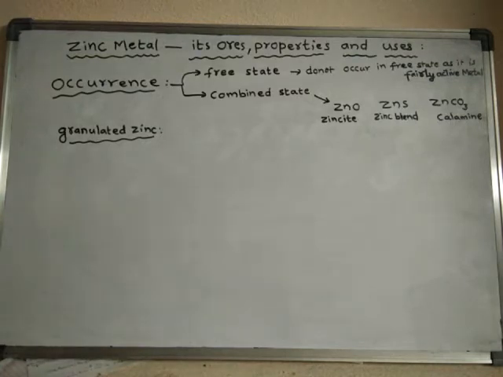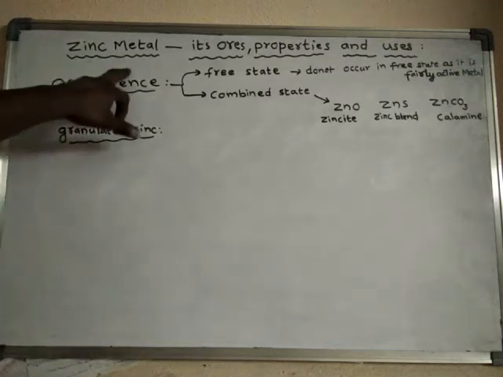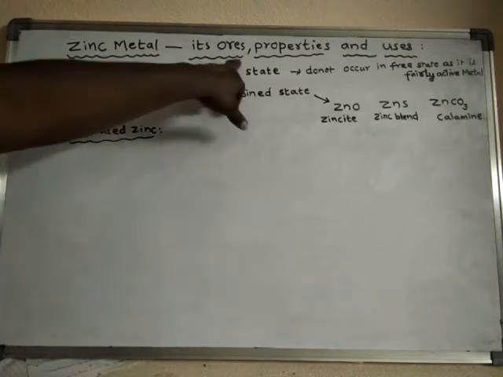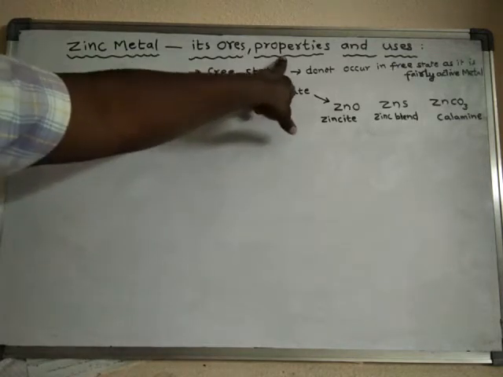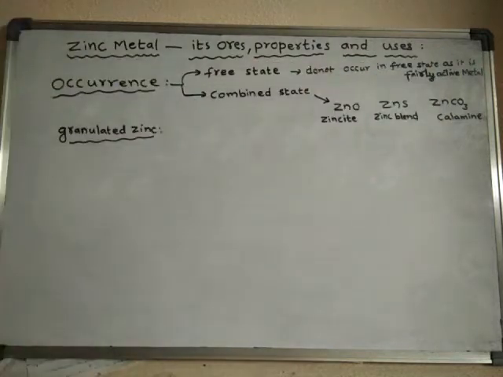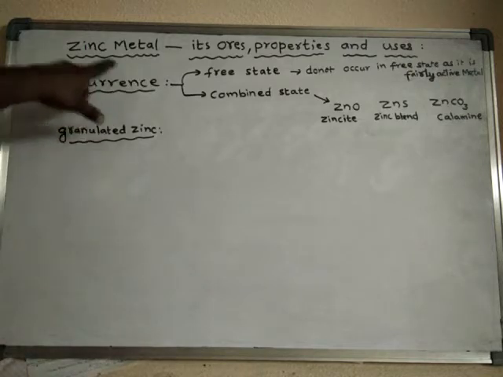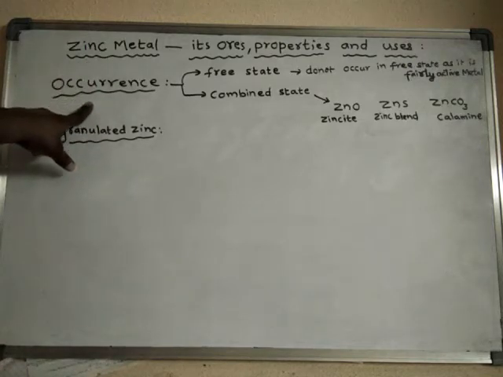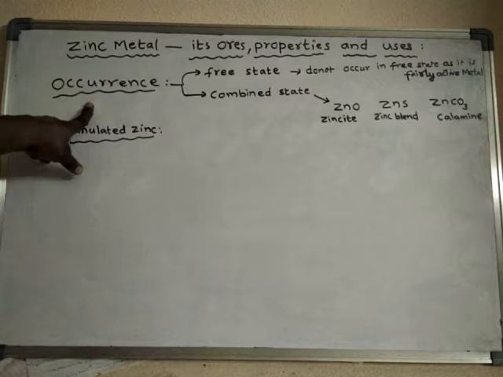In this video, we will learn about the metallurgy related to zinc: zinc metal, its ores, the properties of zinc metal, and the uses of zinc metal. First of all, we will see the occurrence of zinc, how zinc occurs in nature.